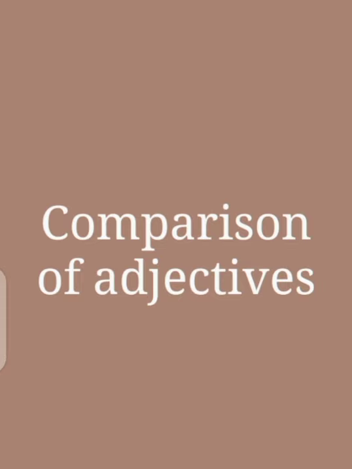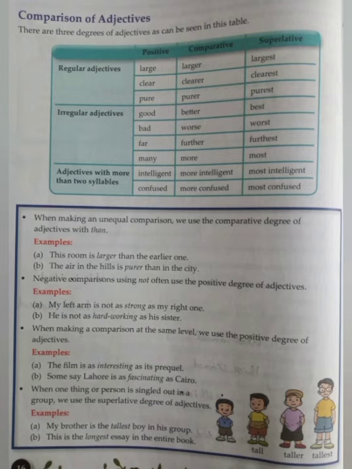Another type we have is comparison of adjectives. We have a total of 3 degrees of adjectives for the comparison. First degree we have positive, second we have comparative, and the third one we have superlative. We have 3 types of adjectives: regular adjectives, irregular adjectives, and adjectives with more than 2 syllables. Regular adjectives are the same as in the positive degree, and it will become larger and largest. For example, positive is large, comparative is larger, and the superlative degree is largest.